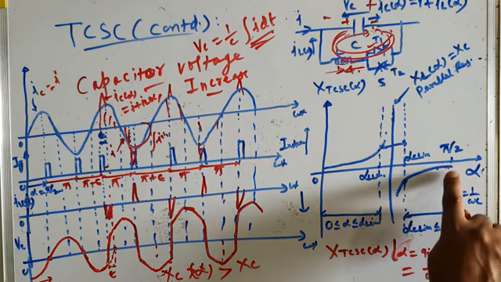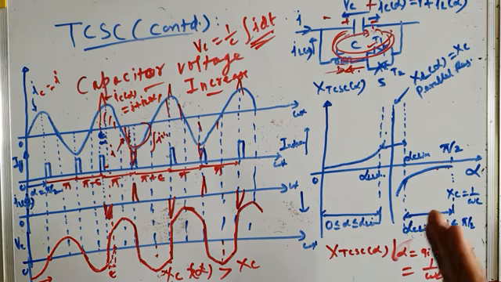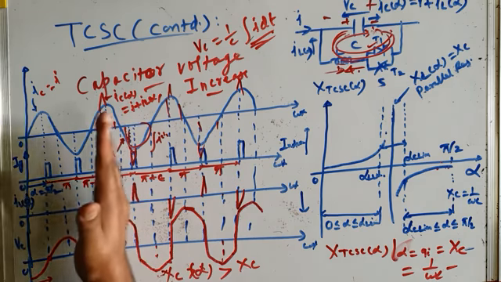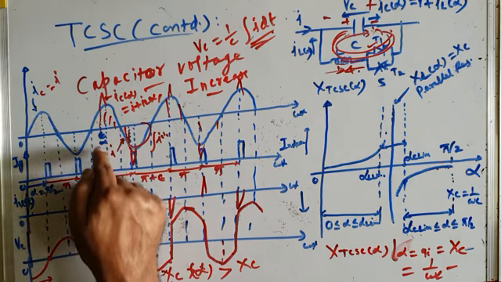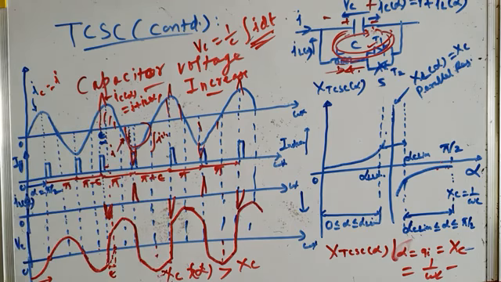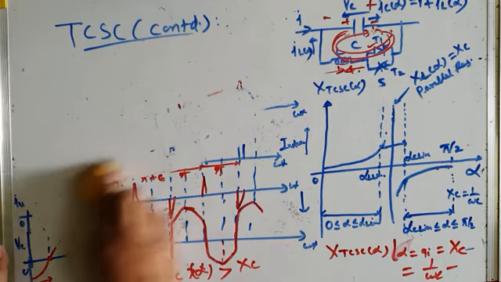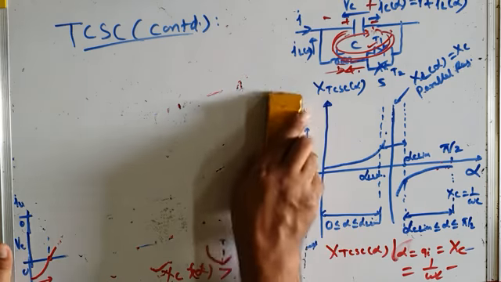And from the graph also, when alpha is made less than pi by 2, the capacitive reactance increases. Your TCSC behaves as a capacitive circuit, a variable capacitive circuit. Its capacitive reactance increases, so the voltage across the capacitor increases. And this phenomenon also explains that when you make alpha less than pi by 2, you advance the firing of TCR by epsilon, you decrease alpha, you make it less than pi by 2. This shows how the capacitor voltage increases. So when alpha is made less than pi by 2, the capacitive reactance increases, and hence the capacitor voltage also increases. So this phenomenon explains how the capacitor voltage increases.